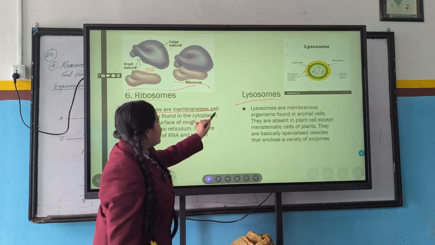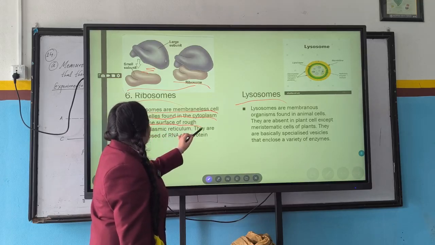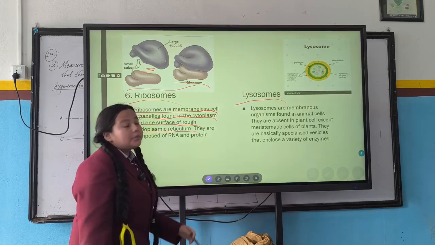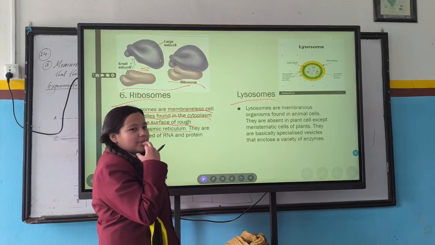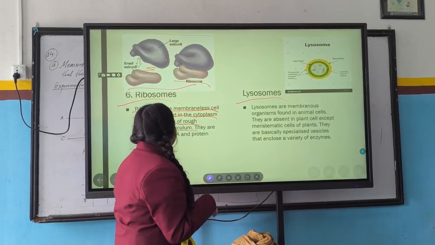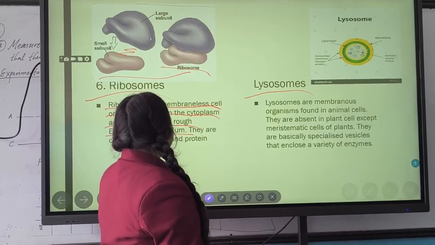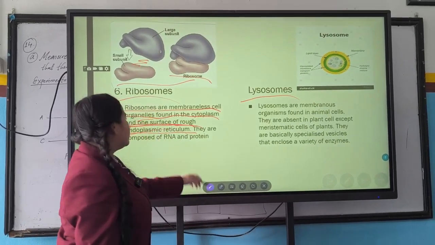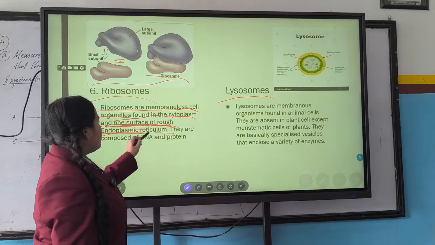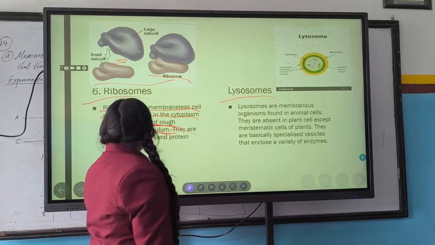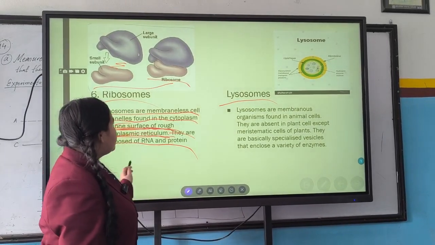Ribosomes are membraneless cell organelles found in the cytoplasm and on the surface of the rough endoplasmic reticulum. They are composed of RNA and protein.